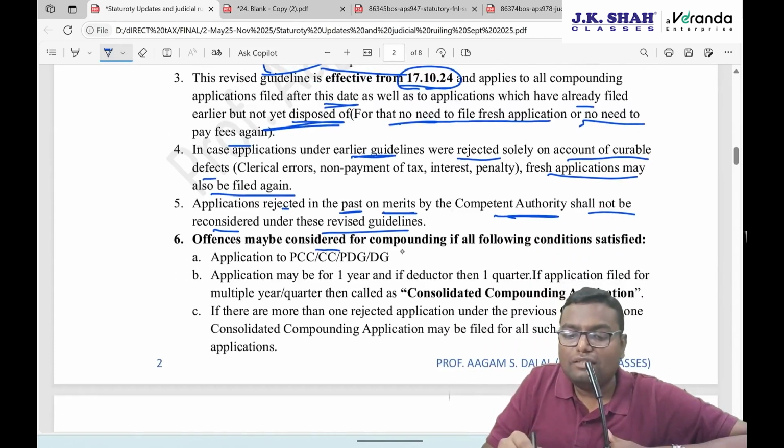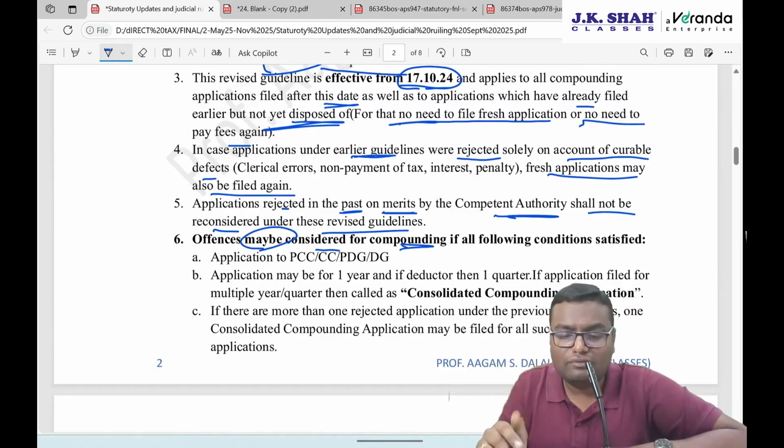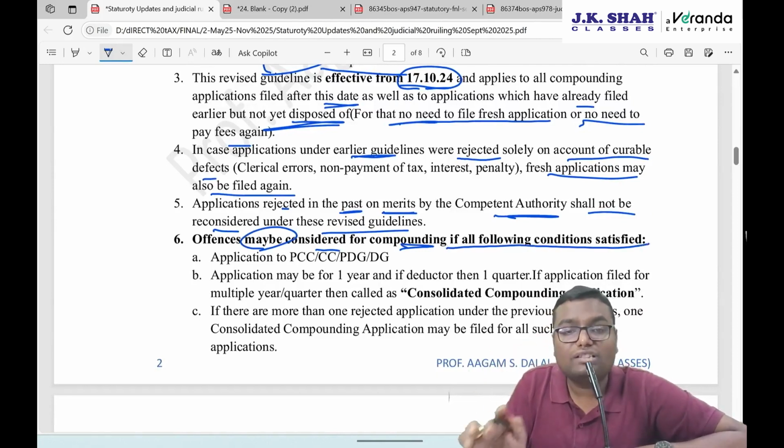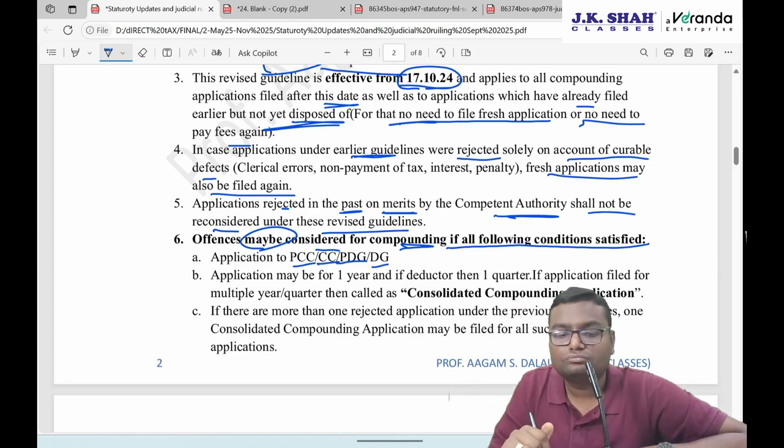Offenses may be considered for compounding, maybe, not compulsory, if all the conditions are satisfied. First, to whom do you have to make the application? To the competent authority: the principal chief commissioner, principal director general, or director general.